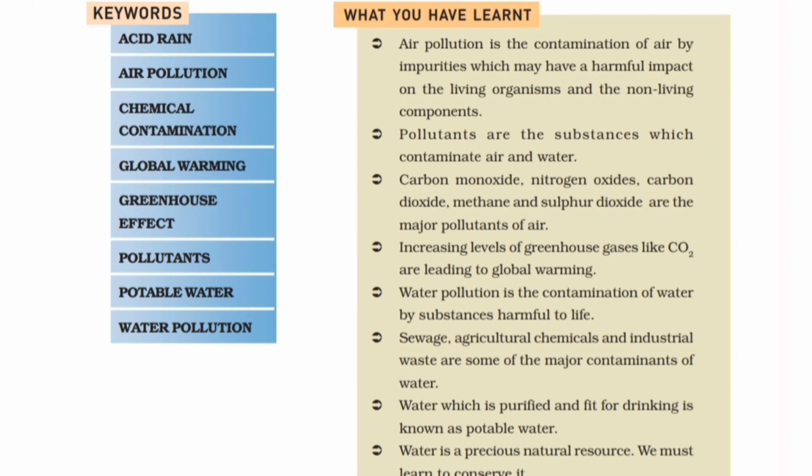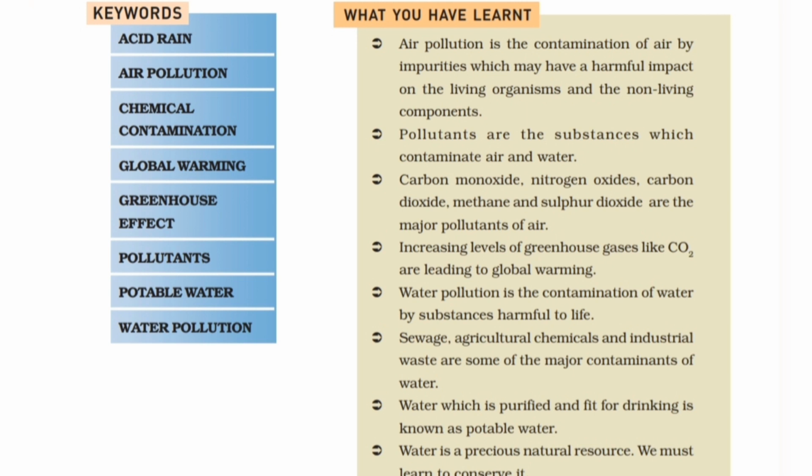Now we will come to the end of this chapter, and now we have to discuss the keywords and what we have learned in this chapter. So the keywords are acid rain, air pollution, chemical contamination, global warming, greenhouse effect, pollutants, potable water. The last is water pollution. So these are all the keywords that we have discussed in the chapter, and then we have to learn each of these definitions and examples. Then we have what you have learned in this.